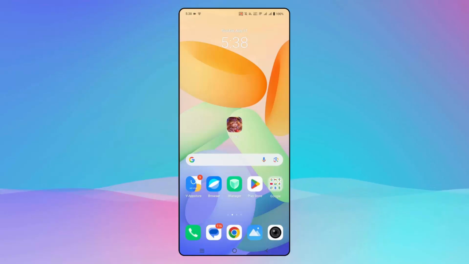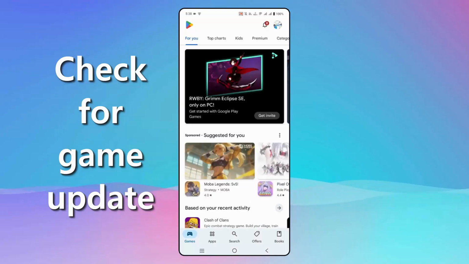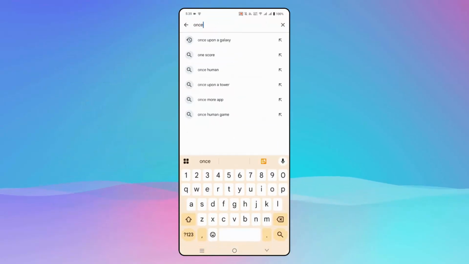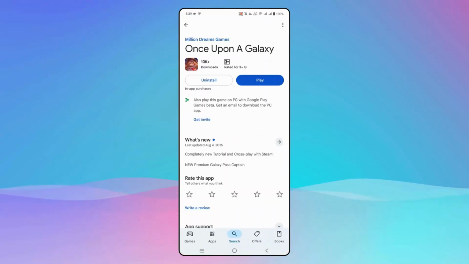If not, then you should check if there is any update available for the game. So for that, go to the Google Play Store, and in the search option, search for the game that is Once Upon a Galaxy, and after that, find out if there is any update available. If any update is there, simply click on update, and after the game is updated, now try to launch the game and check if it's working or not.